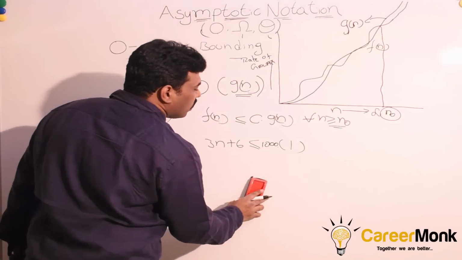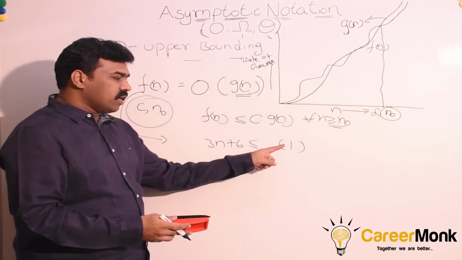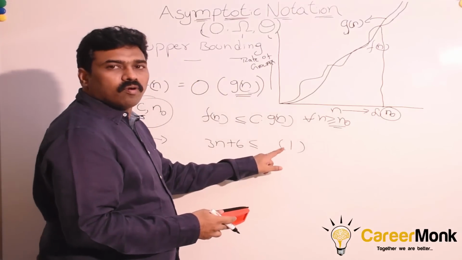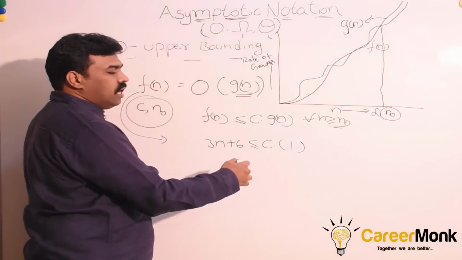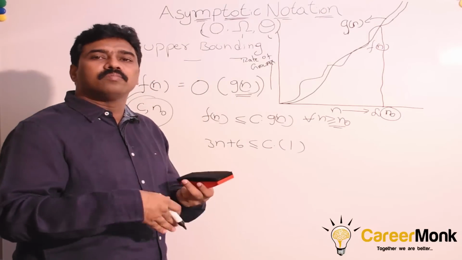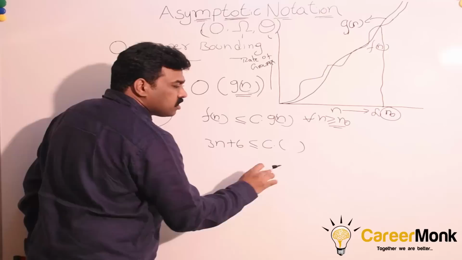So once we fix the constant c and n0, we should not change them. For a given constant, what value can we put so that this condition is satisfied for every value of n after some threshold? So for 1, we are not able to satisfy this expression.